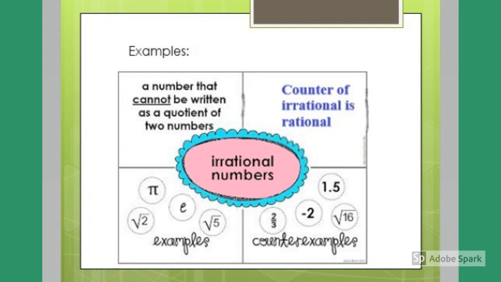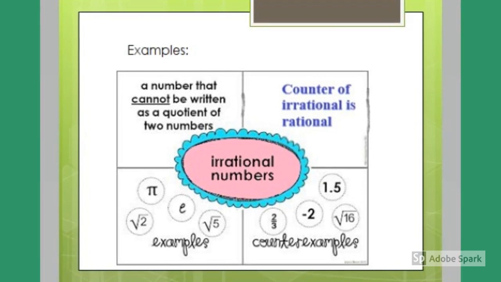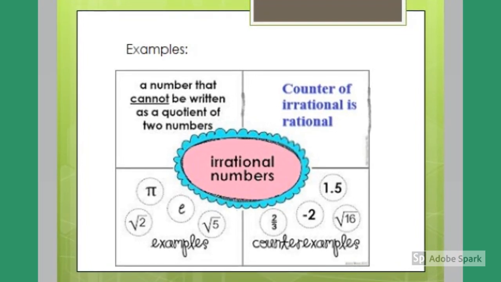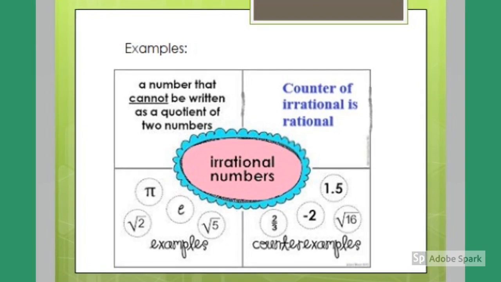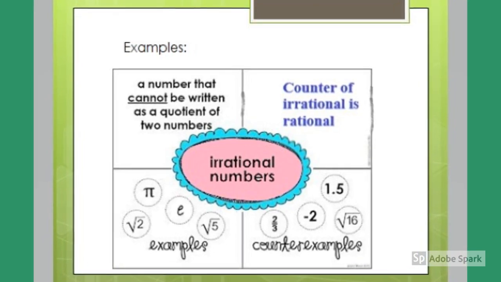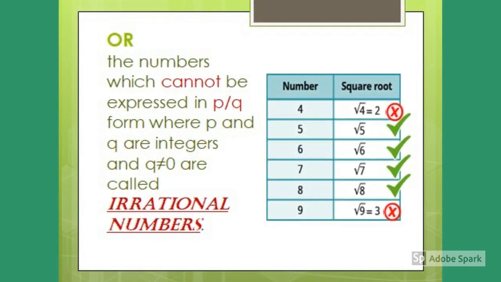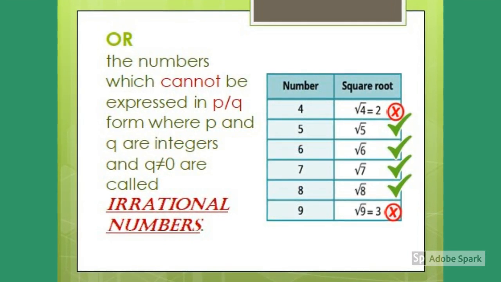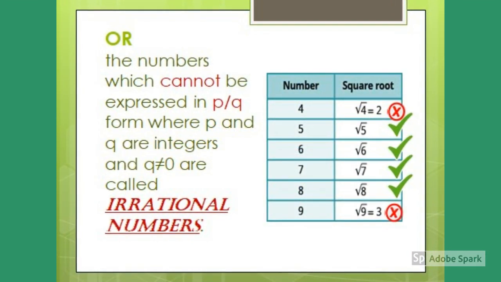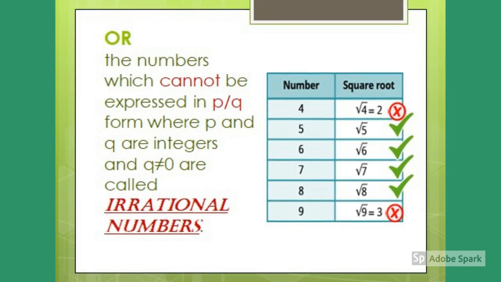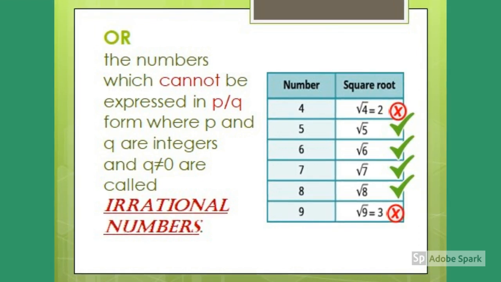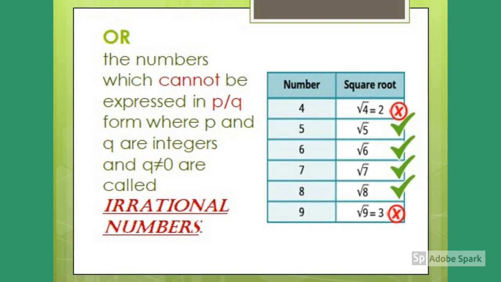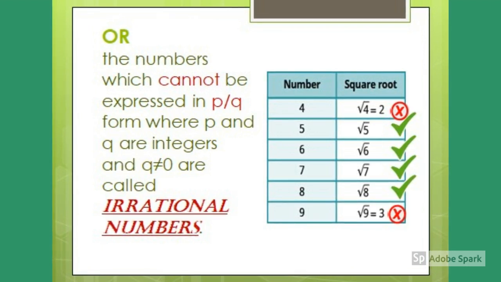Here we can see some examples of irrational numbers along with examples of rational numbers. Rational numbers and irrational numbers are complements of each other. So in proper words, we can say that the numbers which cannot be expressed in p over q form, where p and q are integers and q is not equal to 0, are called irrational numbers.